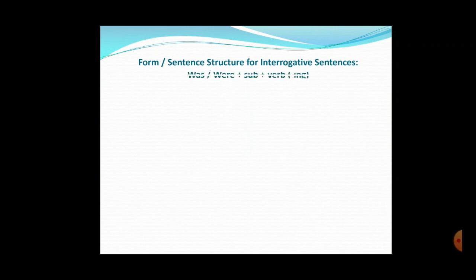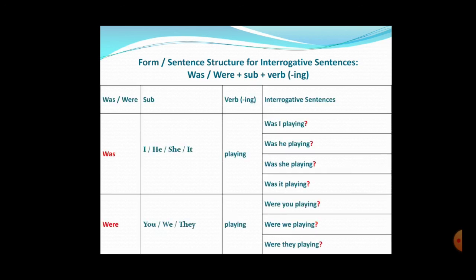Okay, students, so you very well know that to make interrogative sentences, what we will do is we will have was or were in the beginning with capital W plus subject plus the ing form of verb, right? So let's look at what the chart says. You can see that I have highlighted was and were with a capital W. You can see that. So that will come in the beginning.